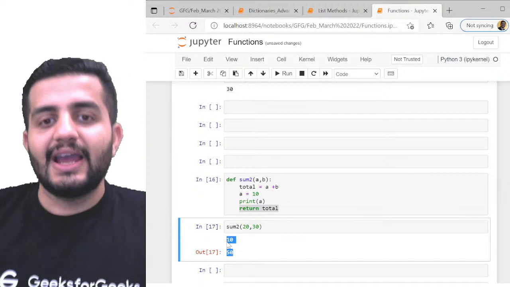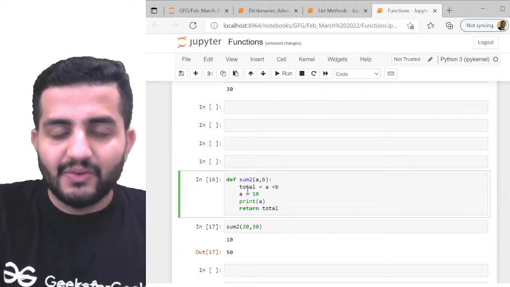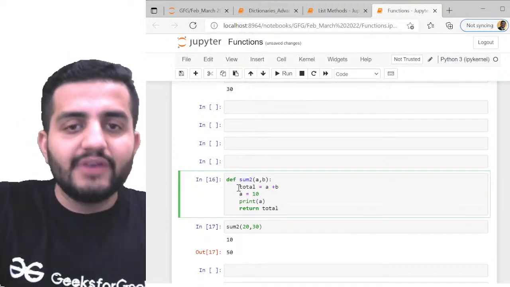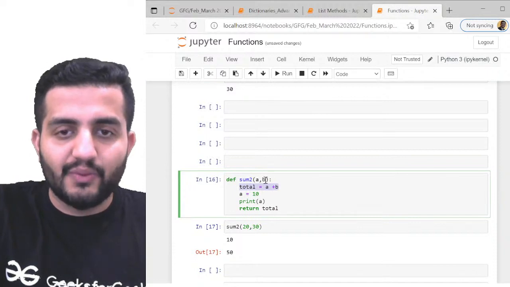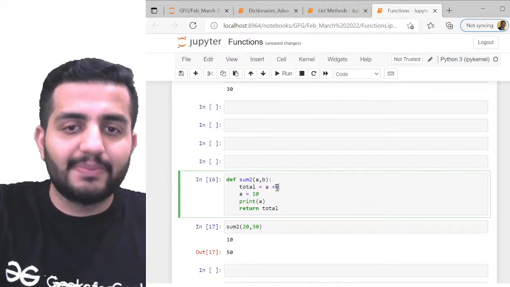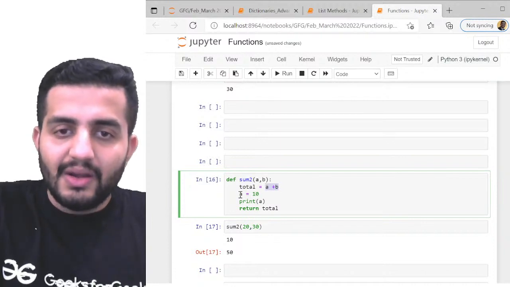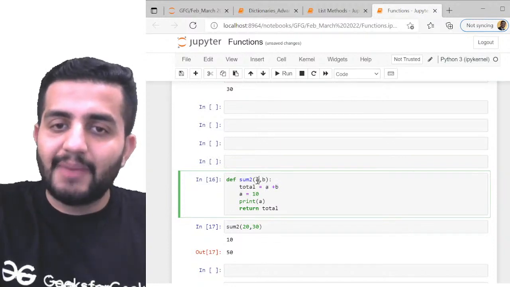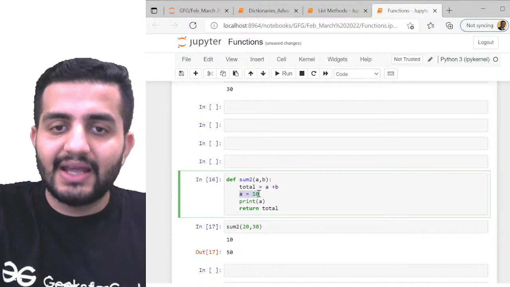The reason is, look at the statement here. Internally, it first computes total as a plus b. So whatever a and b are passed, a total variable will be created as a plus b. Now, irrespective of whatever a I'm passing, I'm replacing a with 10.